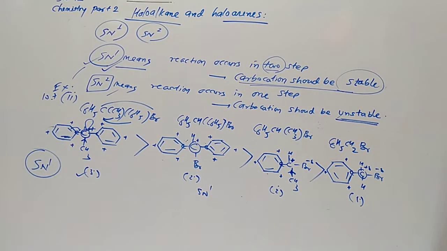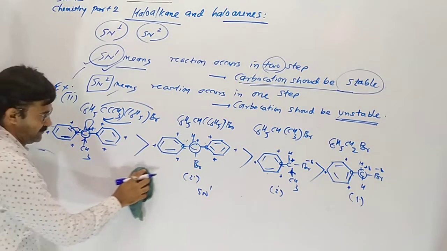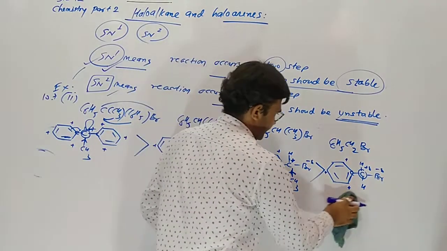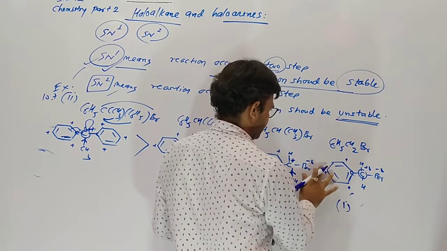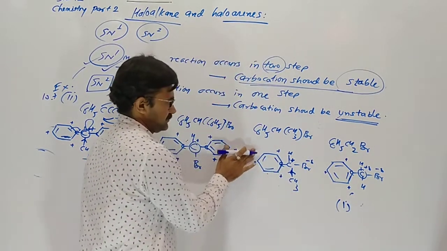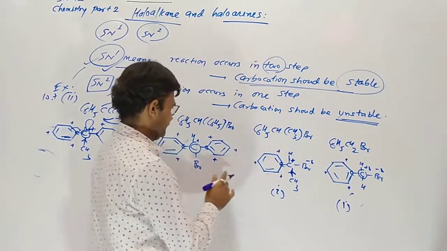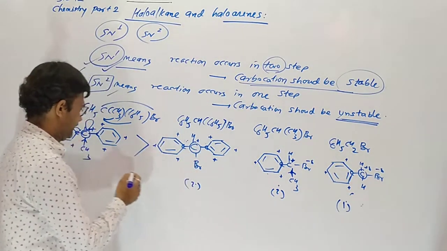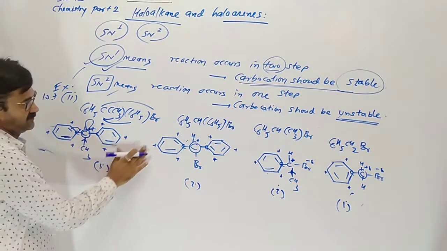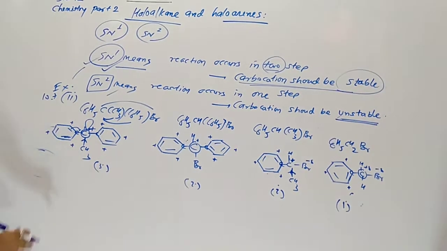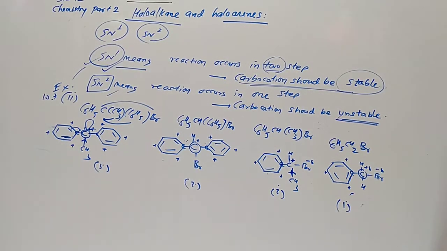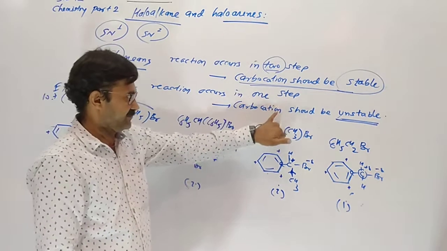This is the sequence of the SN1 reaction. What about SN2? For the same example, this one is primary, this one is secondary, this one secondary, this one tertiary. What about this? So here for SN2, the reaction occurs in one step.